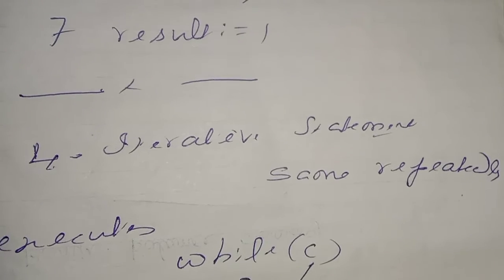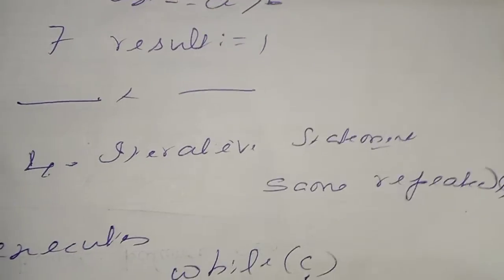Iterative statement. What is an iterative statement? The same thing executed repeatedly. That is called iterative. Iterative means the same thing executes repeatedly. That's what I want to say. So okay, sir, we studied a little bit about input, output, algorithm and other things. Still, you can teach more. Yes, that's what I came here for.